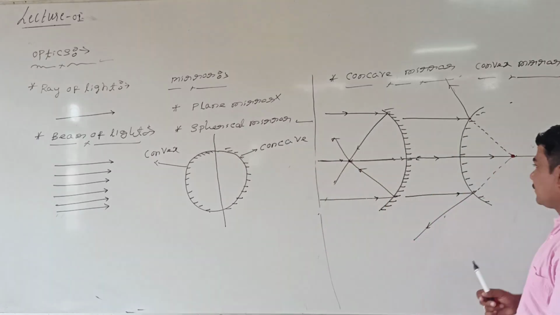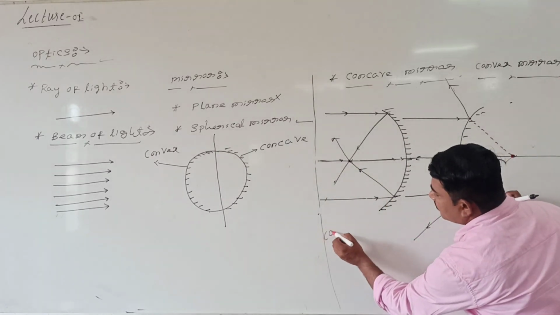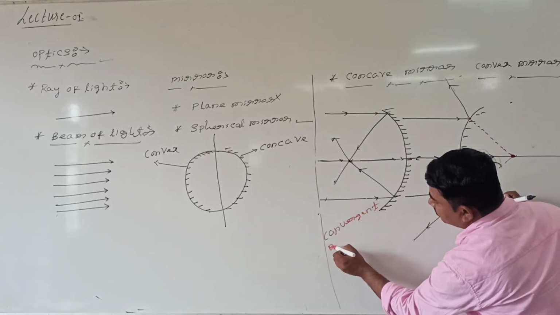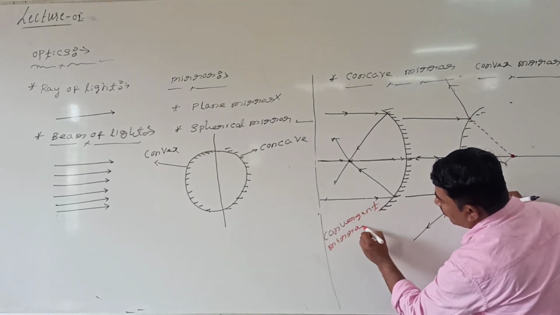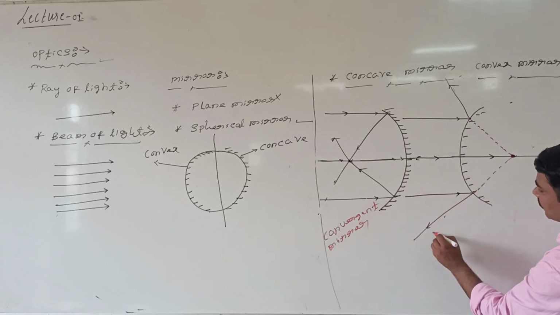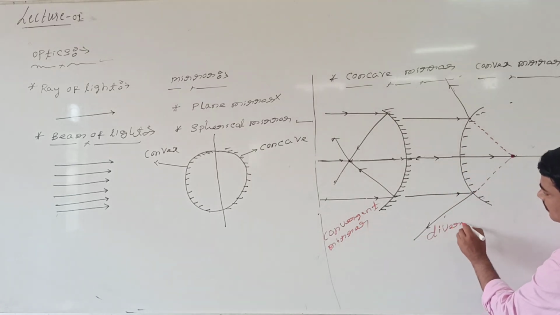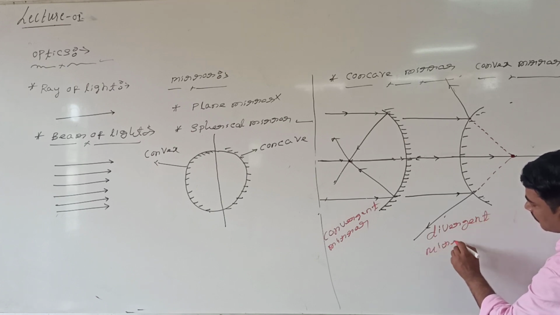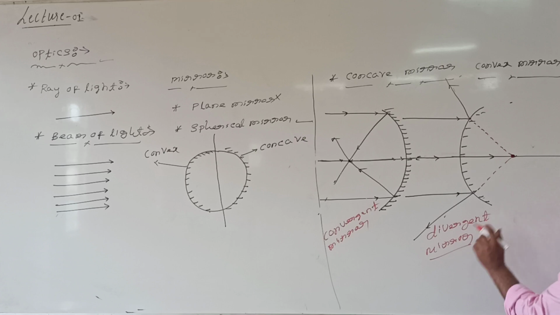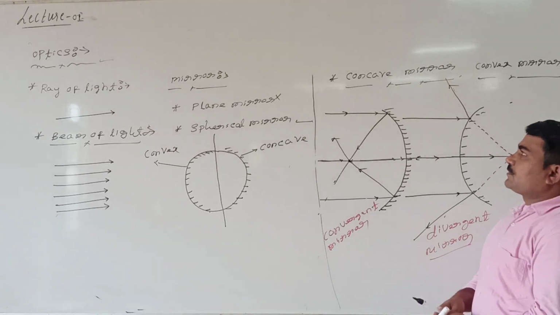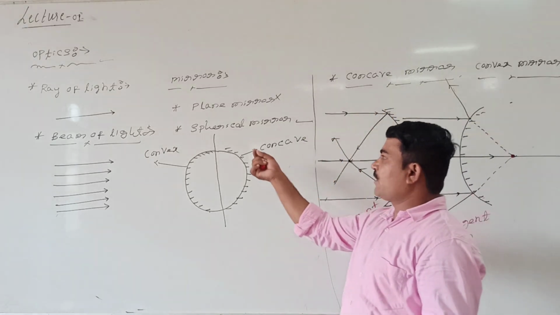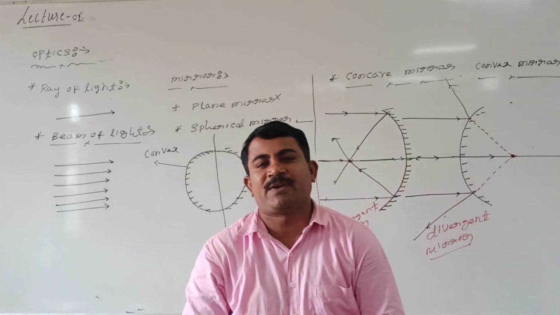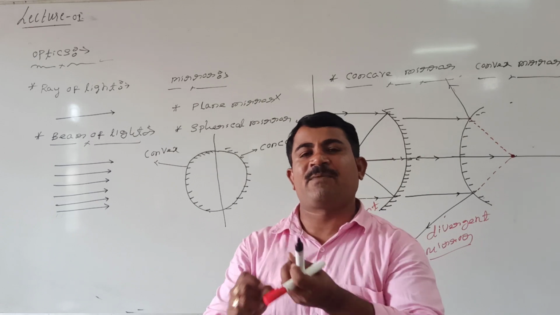See here. This I can call a convergent mirror. And this mirror I can call a divergent mirror. Simply, these are the types of spherical mirror. One we are calling spherical mirror. Again, spherical mirrors can be classified into two categories: concave spherical mirror and convex spherical mirror.